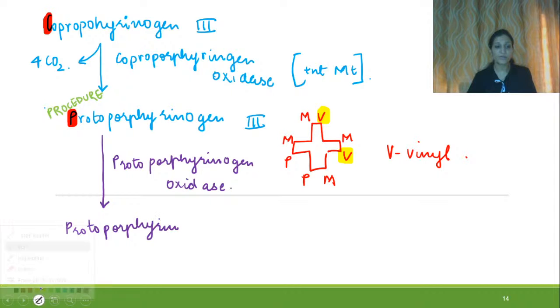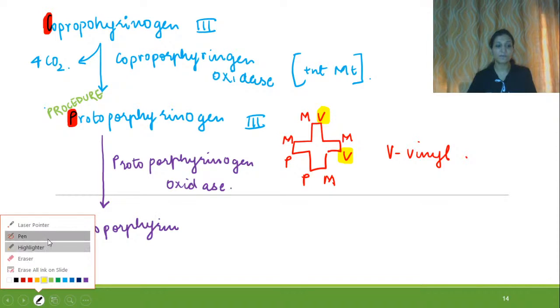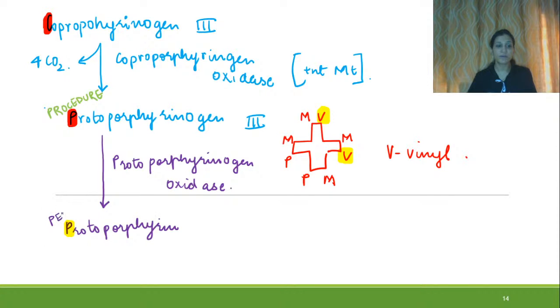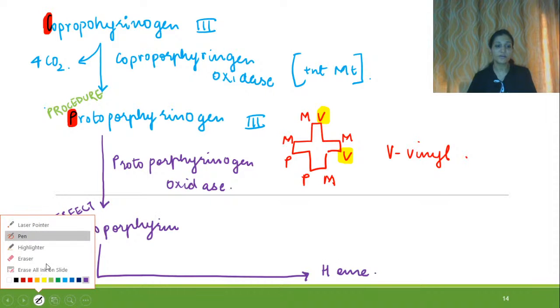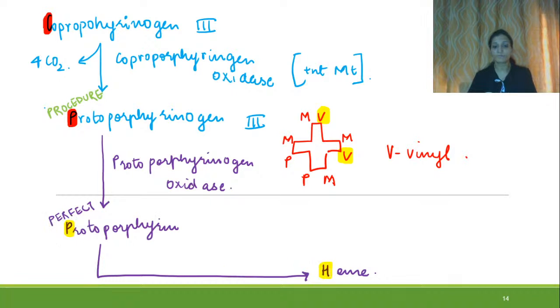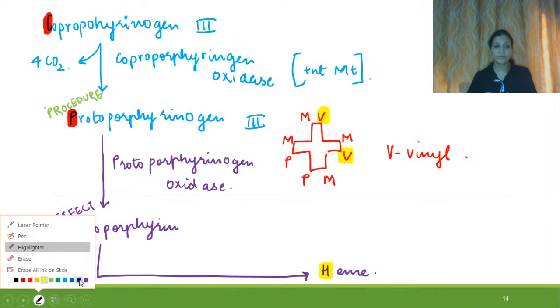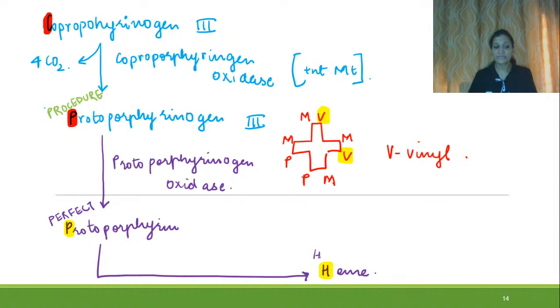This P over here tells you about perfect: procedure, perfect. Now the last mnemonic that is left is home. Lastly, it will lead into formation of heme, and H over here is for home.